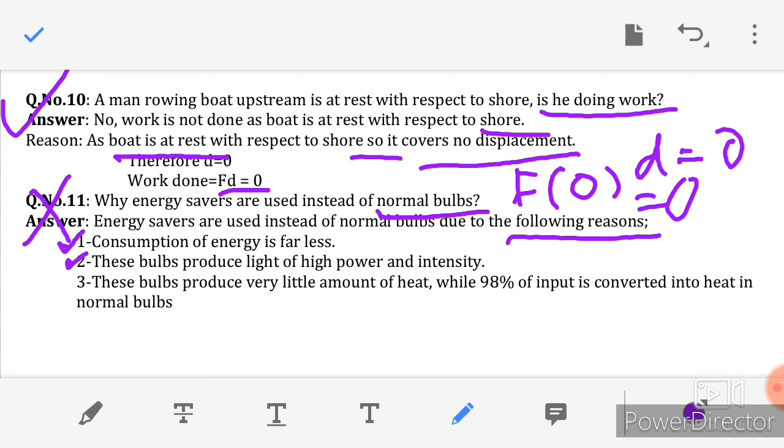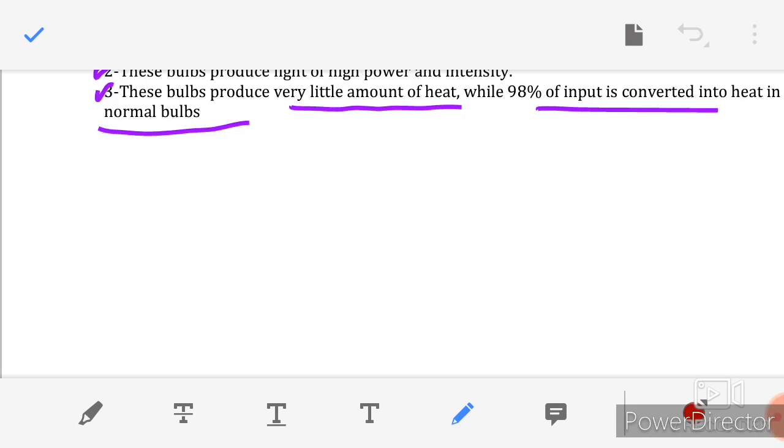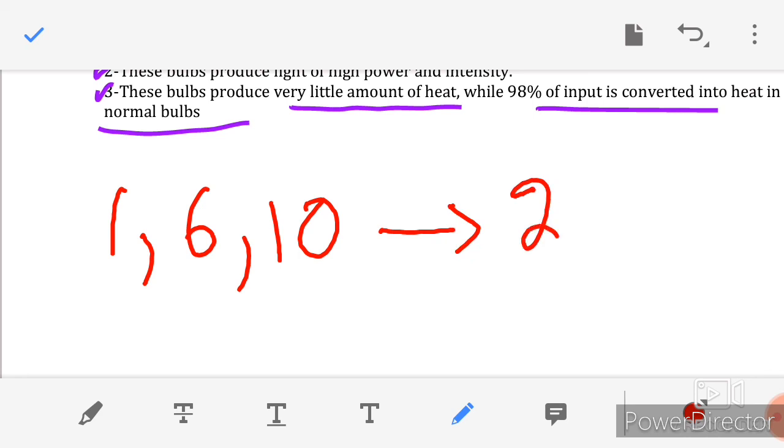Second reason, these bulbs produce light of high power and intensity. And the last reason, these bulbs produce very little amount of heat, while 98% of input is converted into heat in normal bulbs. So this was the exercise of chapter number 4, conceptual questions. Only questions number 1, 6 and 10 were included, and all the remaining are excluded in the examination of 2021.